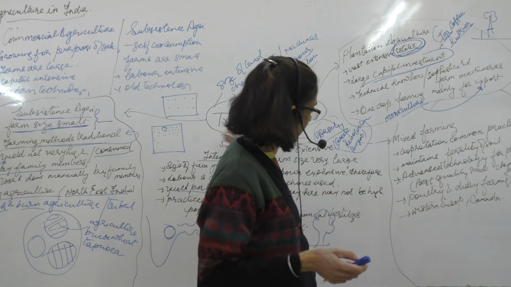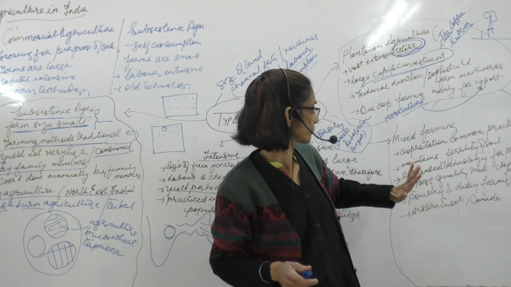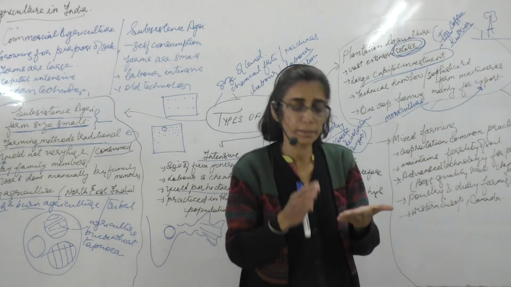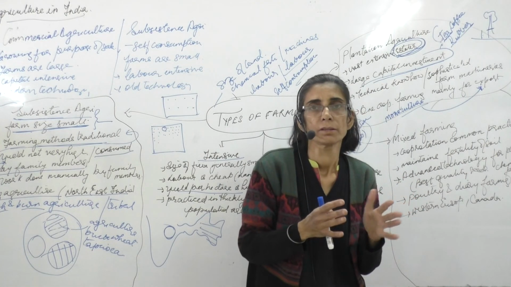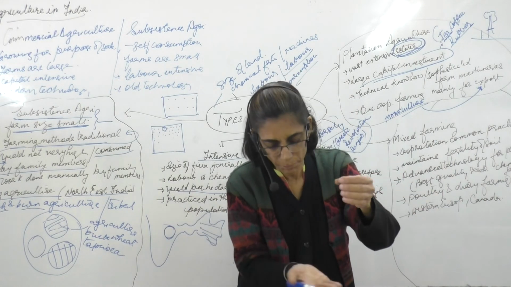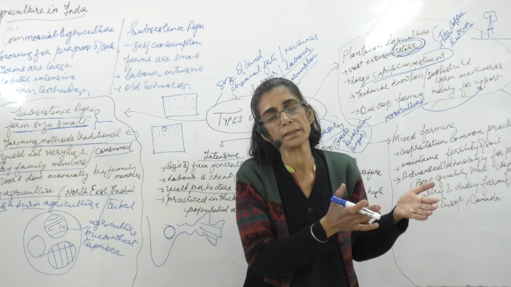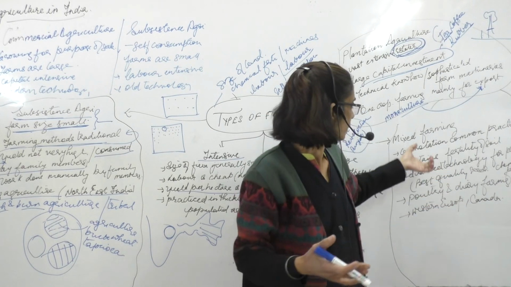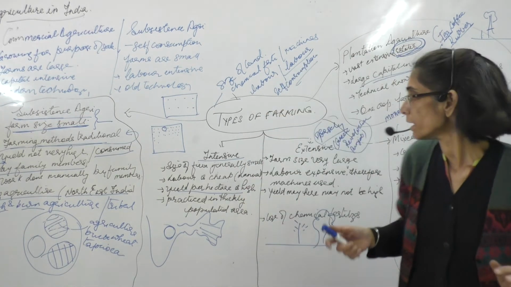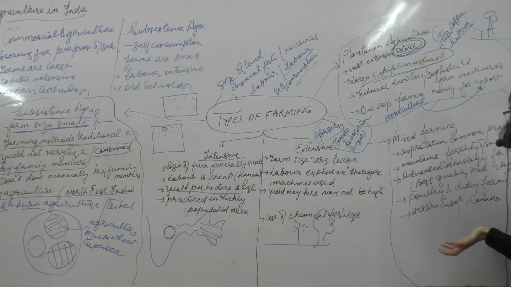Another type which we are again including under commercial is mixed farming. Now in this type of farming, the crop is grown along with cattle rearing. So when the crop is cut, whatever is left out is left for the cattle as fodder, while the cow dung that we get from the cattle is utilized on the field as fertilizer.